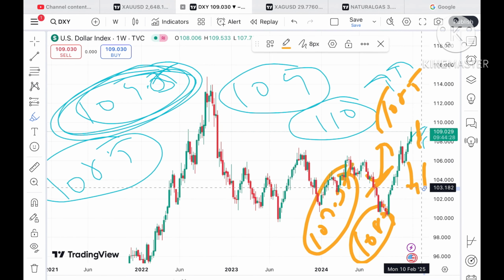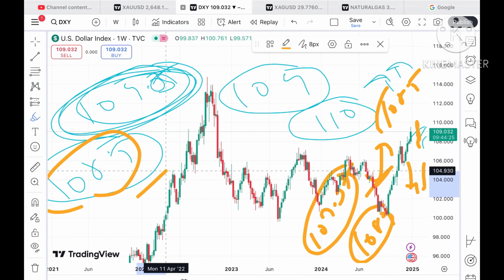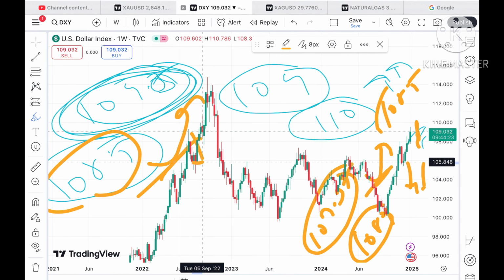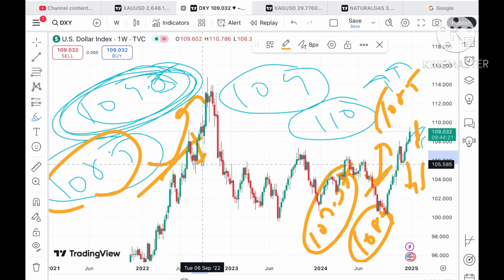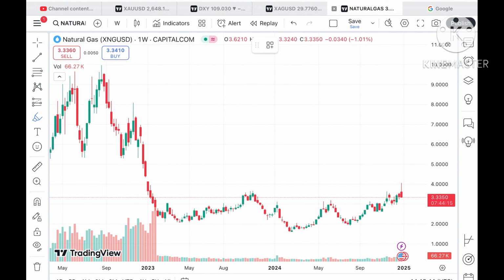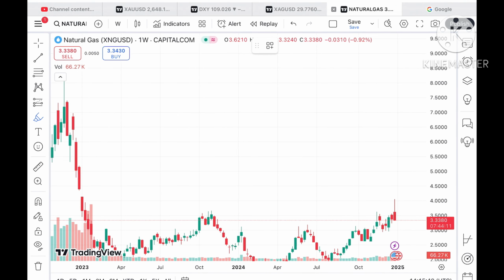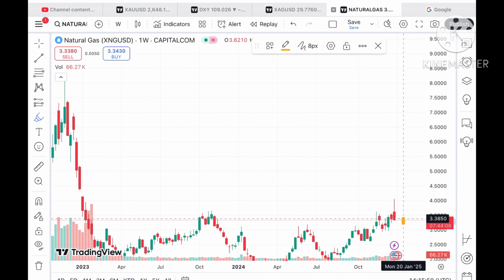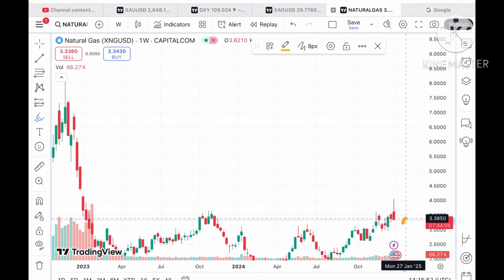So you have to understand, if the price sustains above a level of 108 or touches a level, we can see a bounce back. But if it starts falling below this level, there is a probability of touching 108. Then, for the gas price, it has already touched a level of $4. So chances are high, if the price sustains this level, we can see it touch a level of